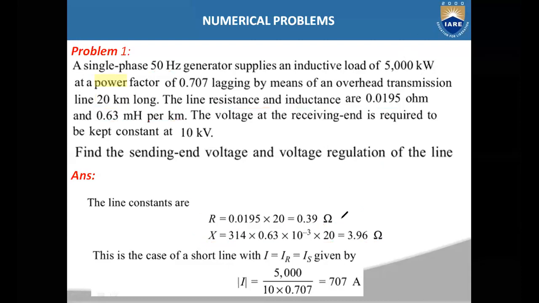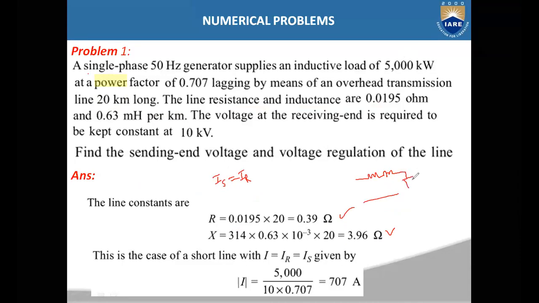Is it clear how you can determine the resistance and inductance for this transmission line network? Now again, for a short transmission line network, you know that the sending end current and receiving end current are both the same. In a short transmission line you will have only resistance and inductance which are in series. There is no shunt parameter.